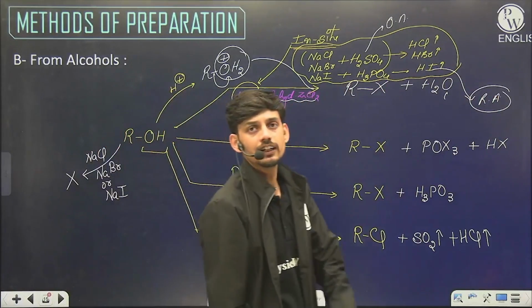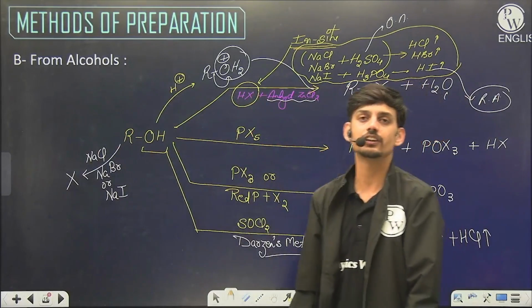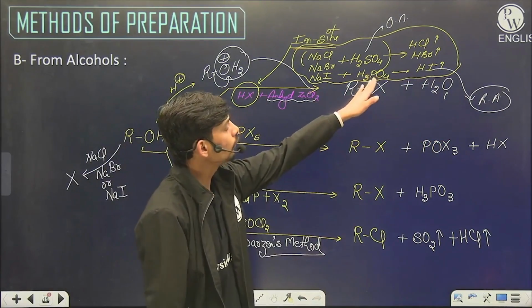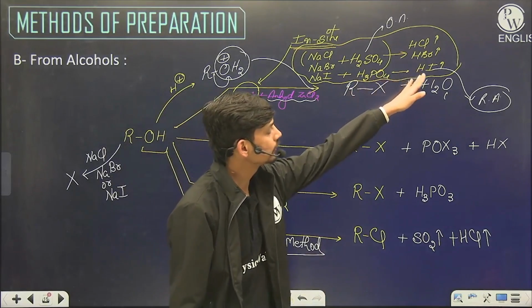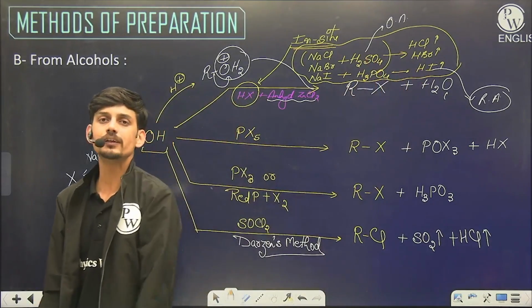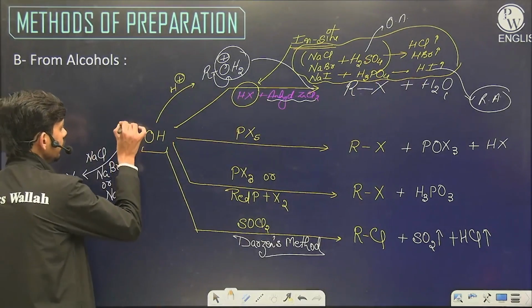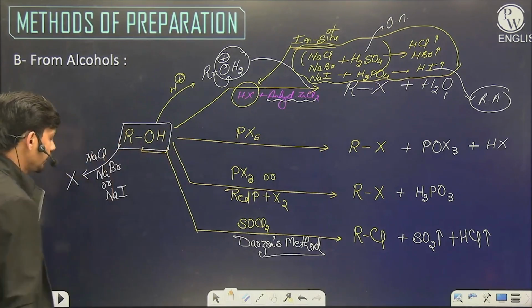That's why we have chosen H3PO4, a non-oxidizing acid, during the preparation of HI. And in situ means in the reaction mixture. So these are the common methods to prepare alkyl halides from alcohol.